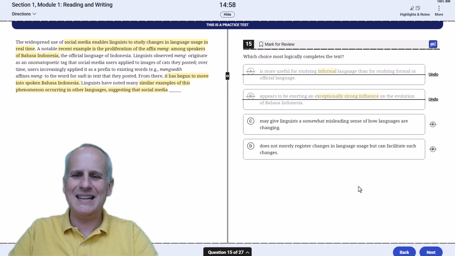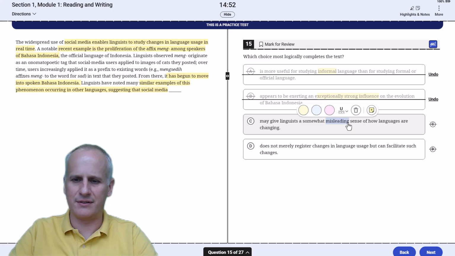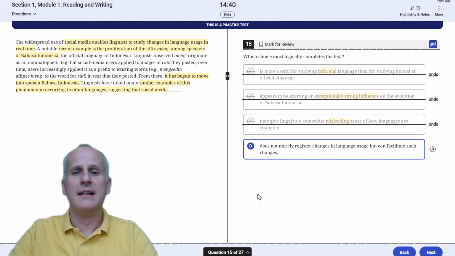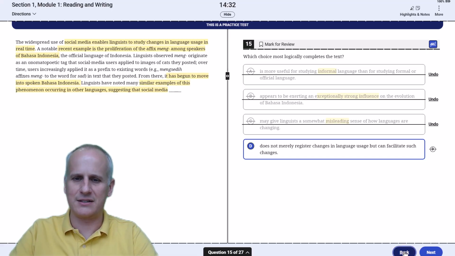Choice C, "may give linguists a somewhat misleading sense of how languages are changing." There's nothing misleading about this. It's just an observation. So C, again, kind of extreme. "Does not merely register changes in language usage, but can facilitate such changes." Absolutely. It's not just saying it's happening, but can actually be causing it. This is the kind of bland language, though, that is often hard to find if you don't engage proactively, but hopefully you can see how choice D is the correct answer for number 15.